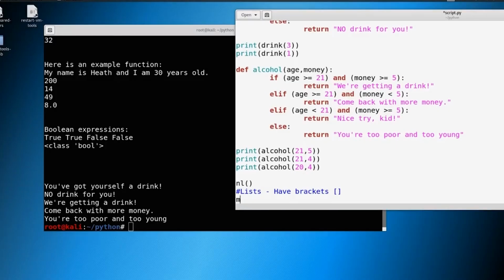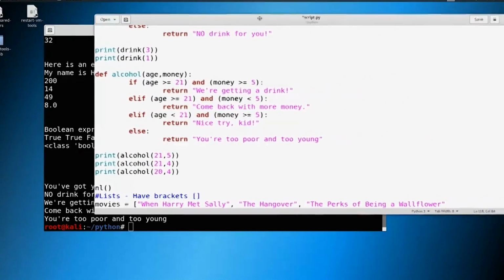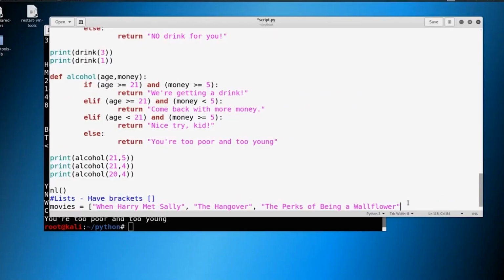So let's define a list of your favorite movies. Now you could put in whatever favorite movies you like in here, and I'm going to put in something like When Harry Met Sally, The Hangover, The Perks of Being a Wallflower. And this is getting kind of long, so I'm actually going to move this over a little bit for us. And we'll say one more. Let's pick 4 movies. We'll do The Exorcist. Okay. And now we have this list.